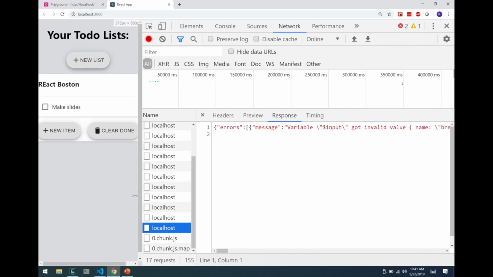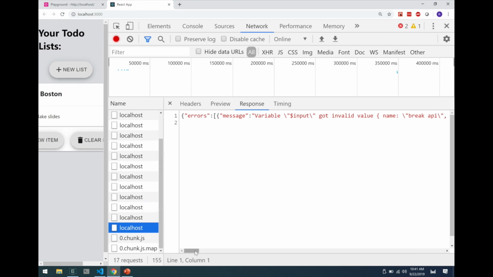You can see variable input got value this, and then field value.priority is a required type float, but was not provided. So this is already, we're doing pretty good. As far as APIs go, I could have just gotten a cryptic 400 and something broke, I don't know what. At least this is telling me exactly what I would expect to see at the API level, and this is just showing up in the browser.